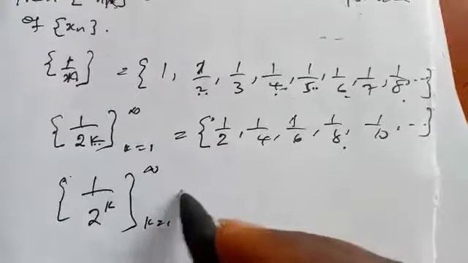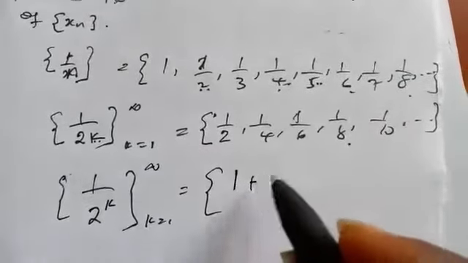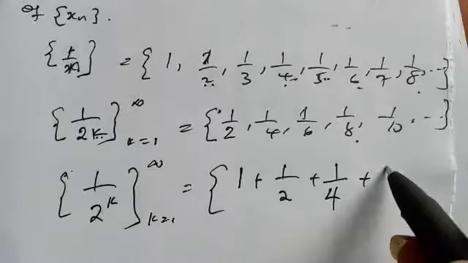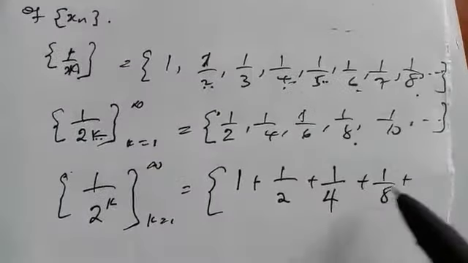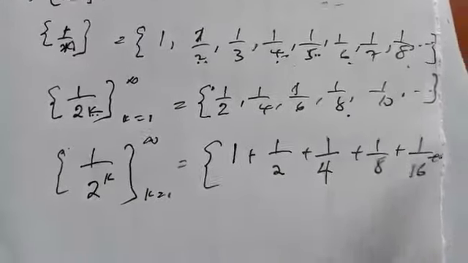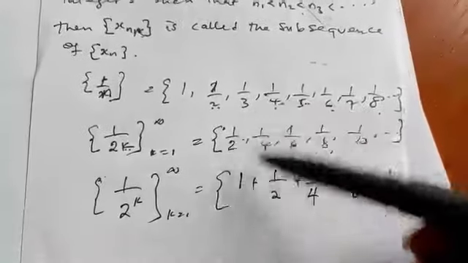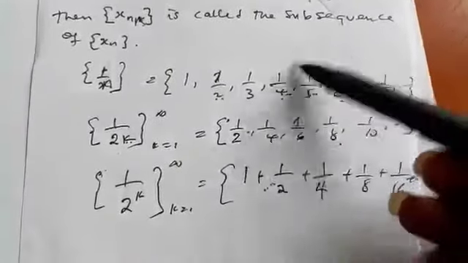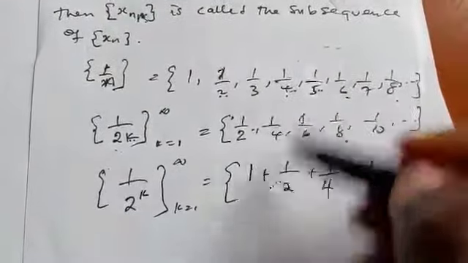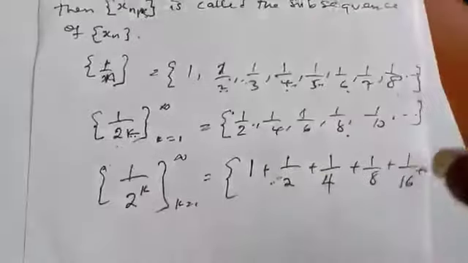So k runs from 1 to infinity. This one is the same thing as 1 plus 1 over 2 plus 1 over 4 plus 1 over 8, and so on, or you can say 1 over 16. It will be going like that. So this is another sequence. We got this sequence from this place, and we also got this sequence from this place. So this is our S_nk. These two sequences, we call them subsequences of this sequence.